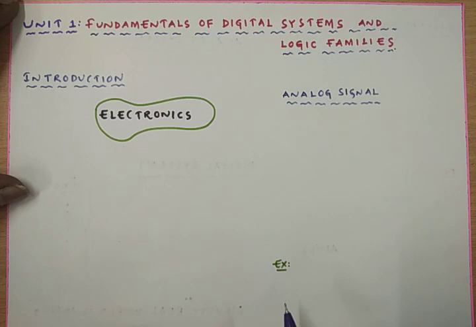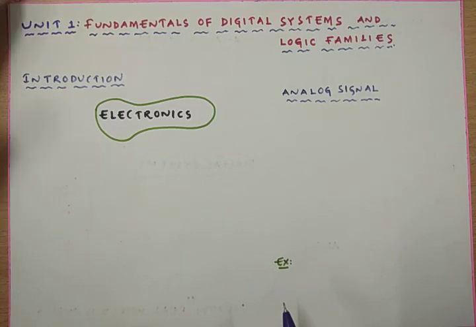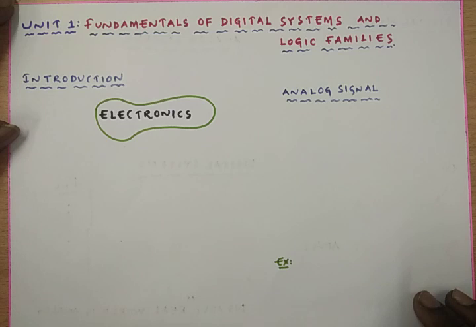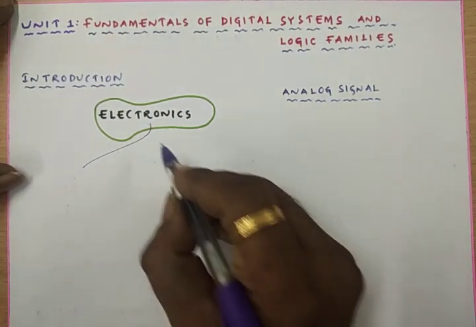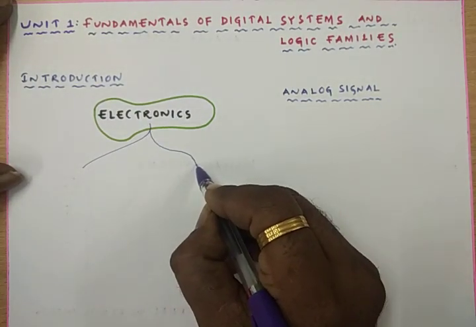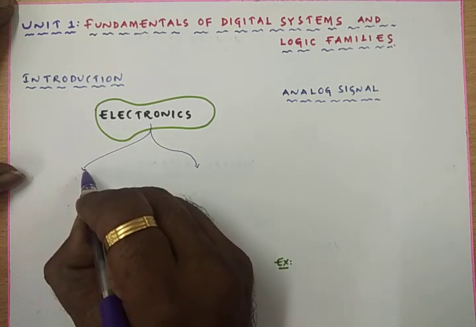Electronics is a science which deals with the current conduction through the semiconductor. It is a science of study of the current conduction through the semiconductor. Whatever electronic devices you can take in real life are made of semiconductors only. Electronics is a science and technology, and it is divided into two more branches.